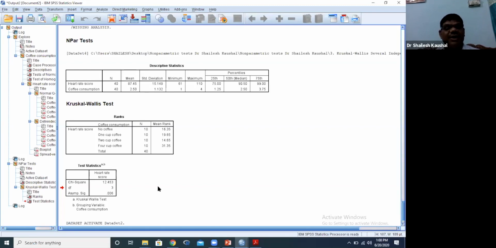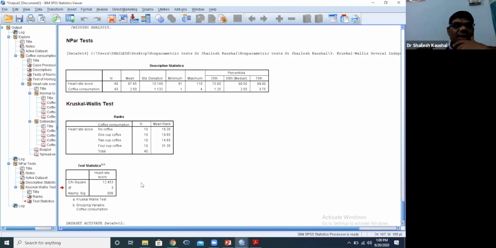It means we will apply Mann-Whitney U test 3 times to check the significant impact of whether 1 cup coffee consumption increases heart rate score, 2 cup coffee increases heart rate score, or 4 cup coffee increases heart rate score. From this output of Kruskal-Wallis test, we cannot say which particular group increases heart rate score.